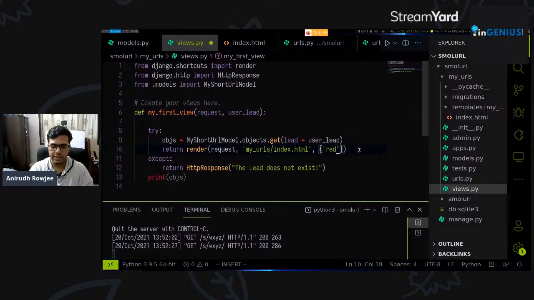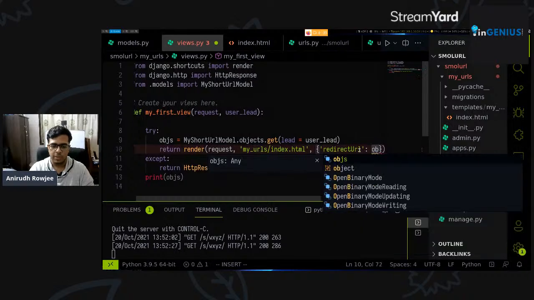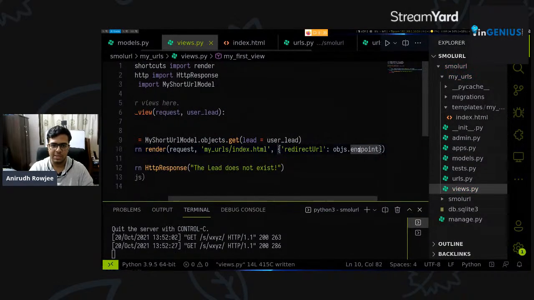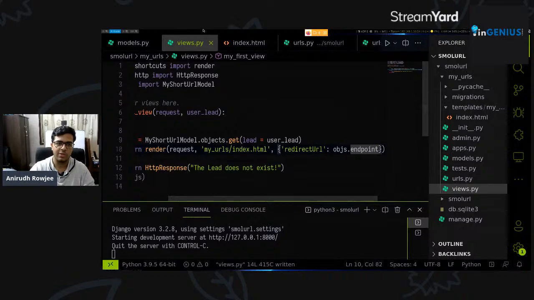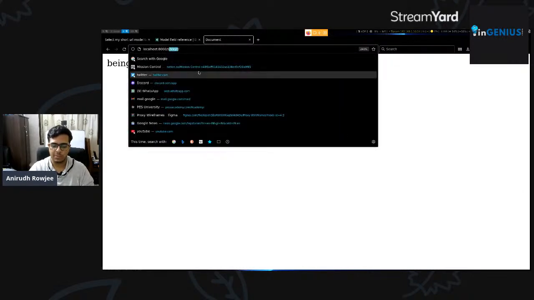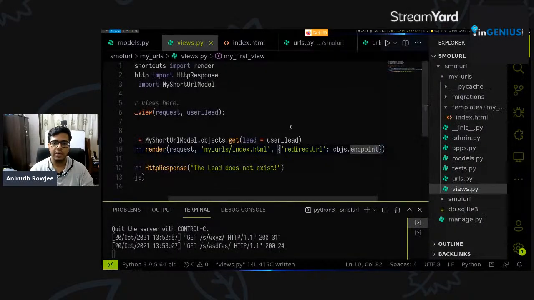We'll call the key redirect URL, and the value for this will be objs.endpoint, because that's where our long URL is stored. We'll go back here. At WXYZ, it tells us being redirected to https://images.google.com. But for anything else, it will give us our standard HTTP response. This says the lead does not exist. Let's go back to a valid page here.